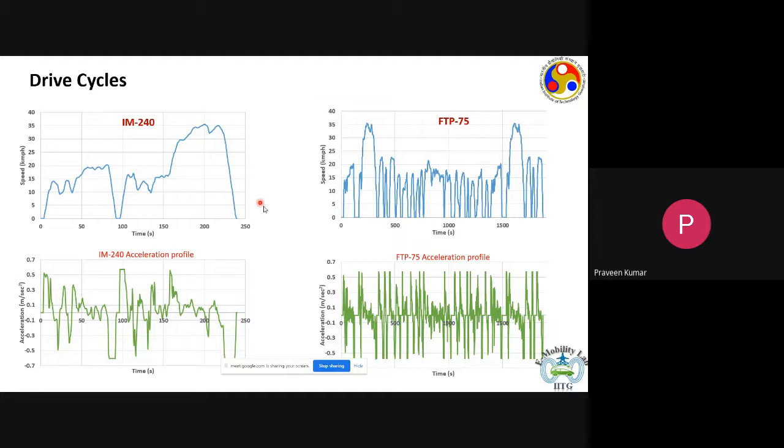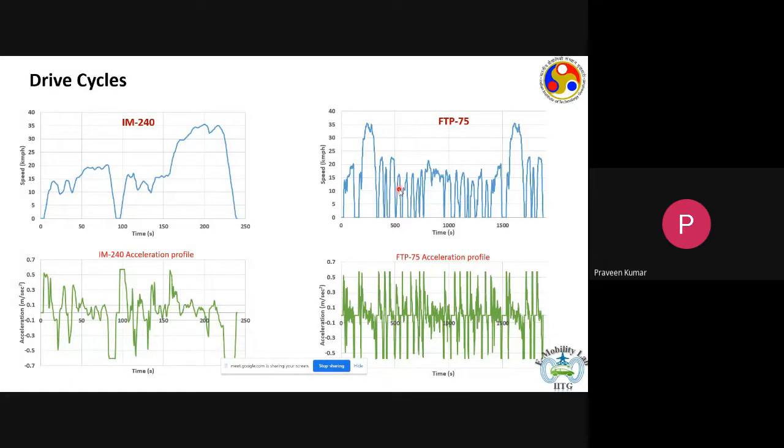So here, FTP75 represents a very unique driving behavior, which is seen by delivery vehicles, for example a courier service delivery vehicle like DHL or Indian Post, or even Amazon delivery. The vehicle would be in city traffic, go from one address to the other, deliver whatever it has to, and then keep driving.